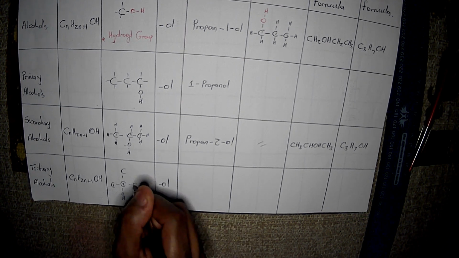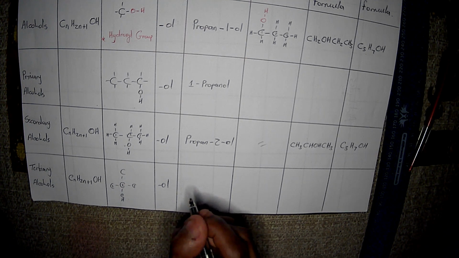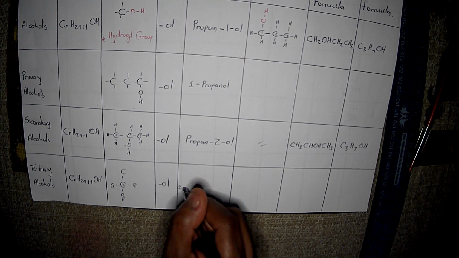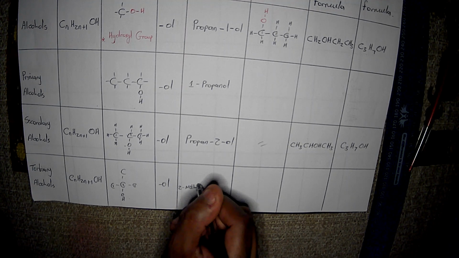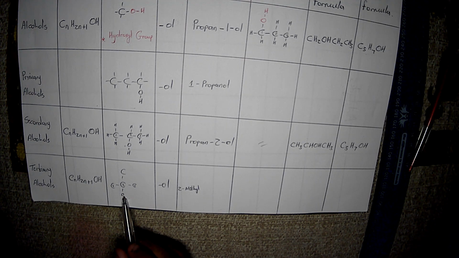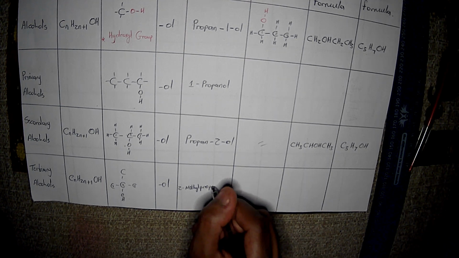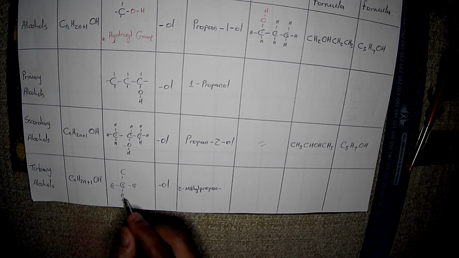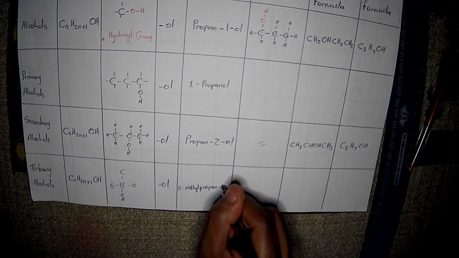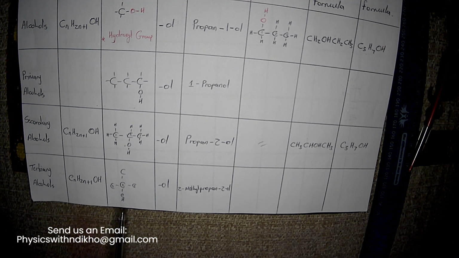So if we say 1, 2, 3, it is bonded in the second carbon atom. So we're gonna have 2 methyl, 1, 2 propane. Okay, I thought this was gonna be a butane. Okay, propane, right? 2, because this OH is bonded in the second carbon as well. 2 ol. All right. So we have 2 methyl propan-2-ol, right?